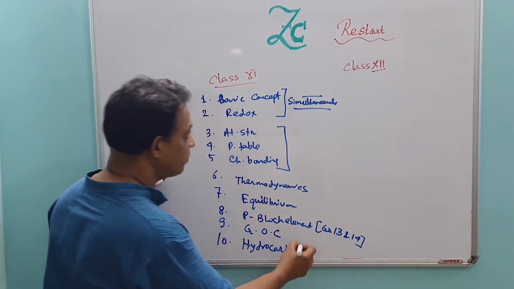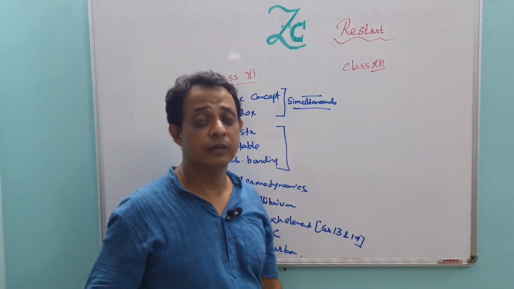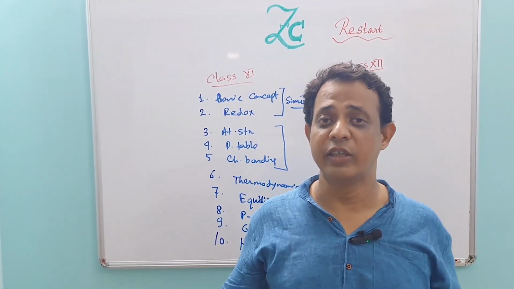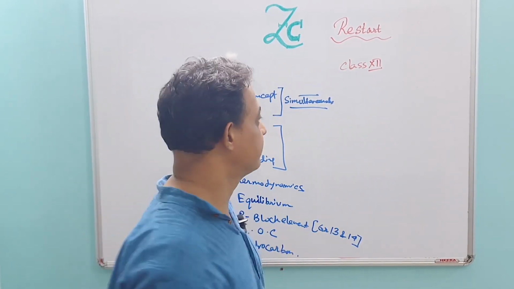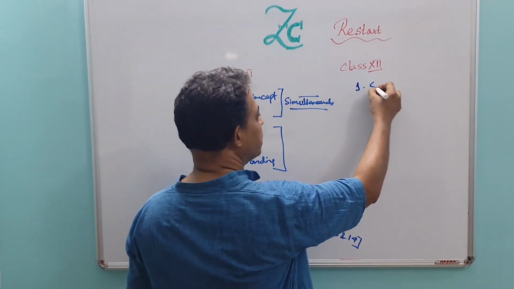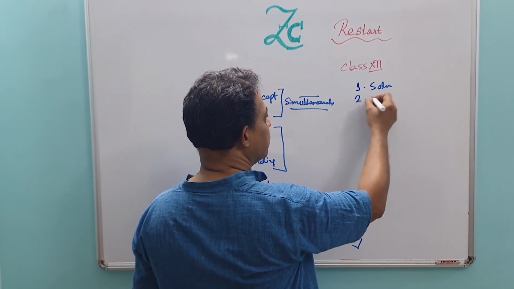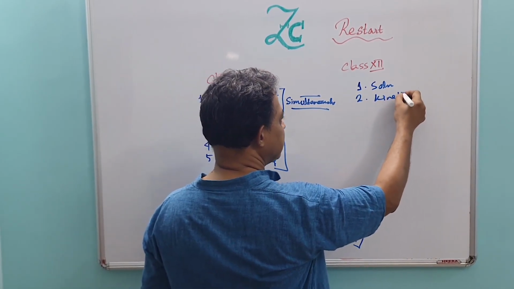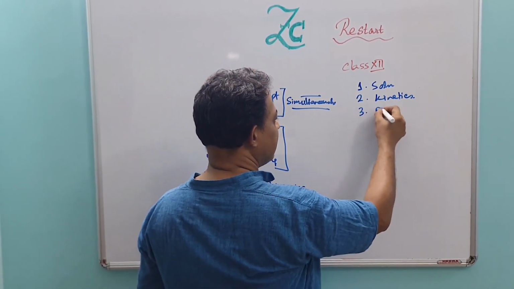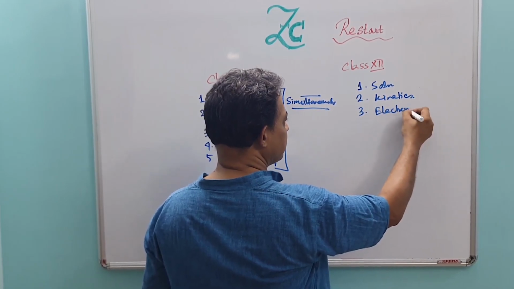Next, in class 12, in physical chemistry, there are three chapters: number one, solution; number two, kinetics; and number three, electrochemistry.